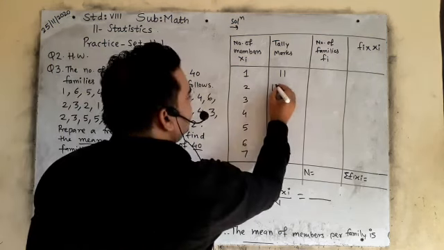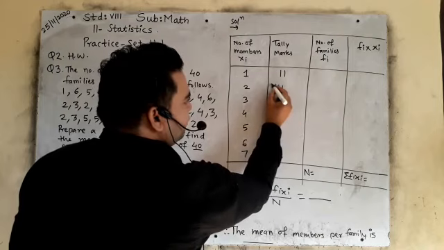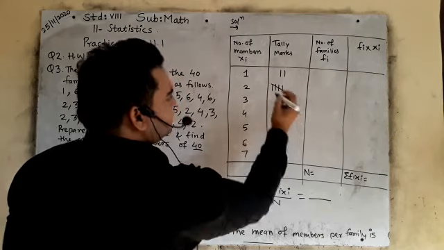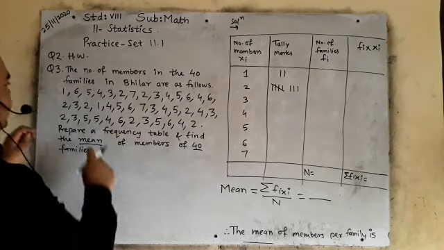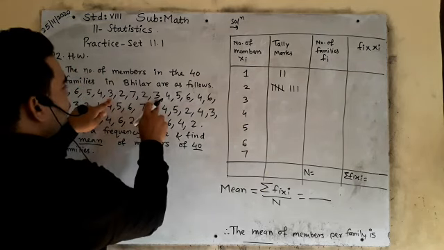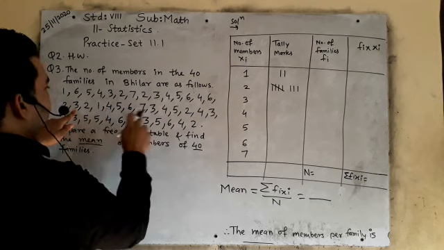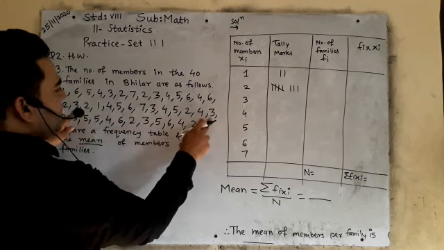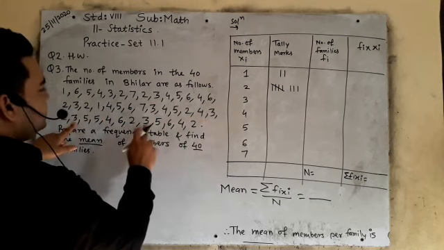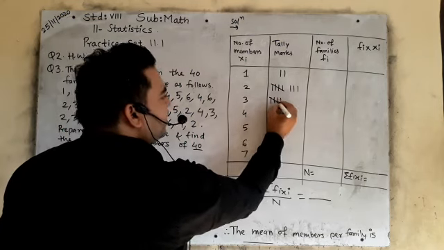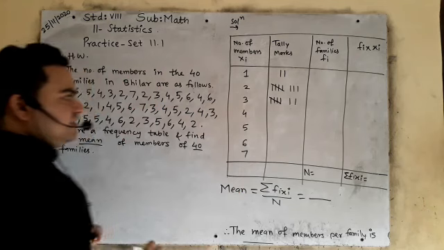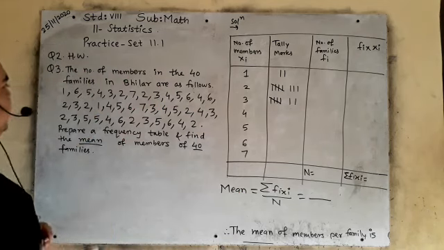So I will write 1, 2, 3, 4 and 5 from left to right like this. 5, 6, 7, 8. Is it clear? 3 comes how many times? 1, 2, 3, 4, 5, 6, 7. 3 comes 7 times. Is it clear? Now 4 comes how many times?